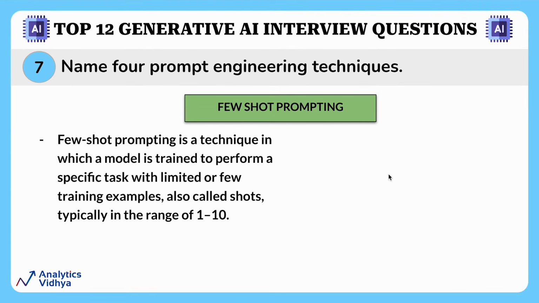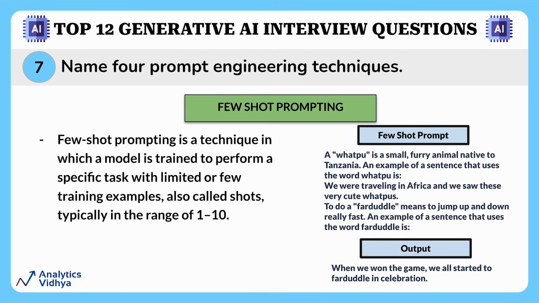Few-shot prompting is a technique in which a model is trained to perform a specific task with limited or few training examples, hence the name few-shot prompting. In few-shot learning, the model is fine-tuned on a smaller dataset of examples, often referred to as a shot. This is done to learn the underlying patterns and rules of the task. The model is then tested on a separate dataset called the query set to evaluate its performance. Few-shot prompting can be helpful when the data available for training is limited or costly to obtain. This is what few-shot prompting looks like.